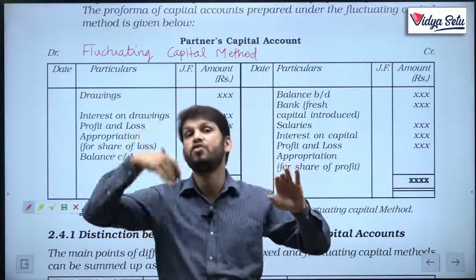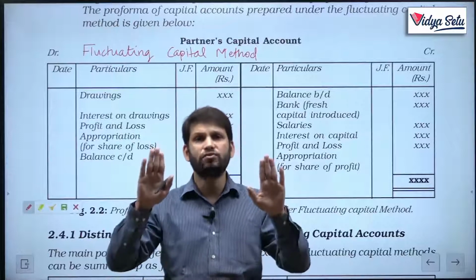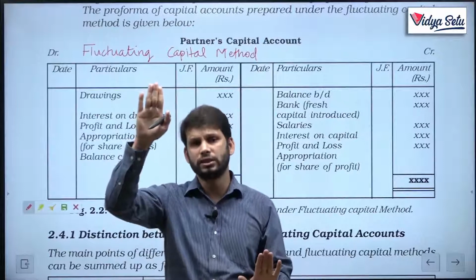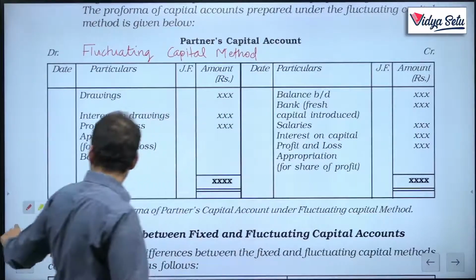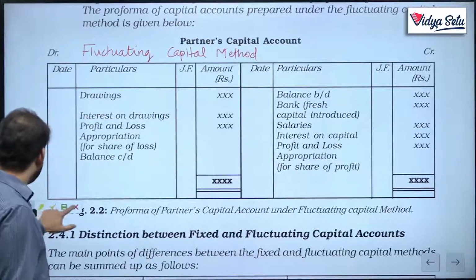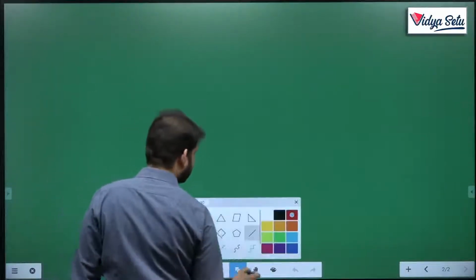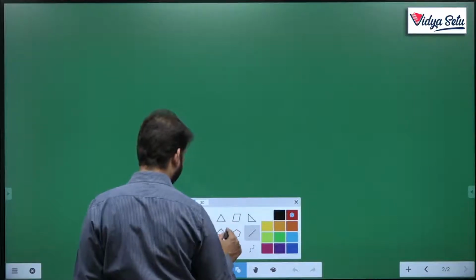The same will be reversed for liabilities. If liabilities increase, they will be credited. If we want to decrease a liability, it will be debited. I am writing it down for you all. Just write it somewhere. If you do this, it will be really easy for you to remember.